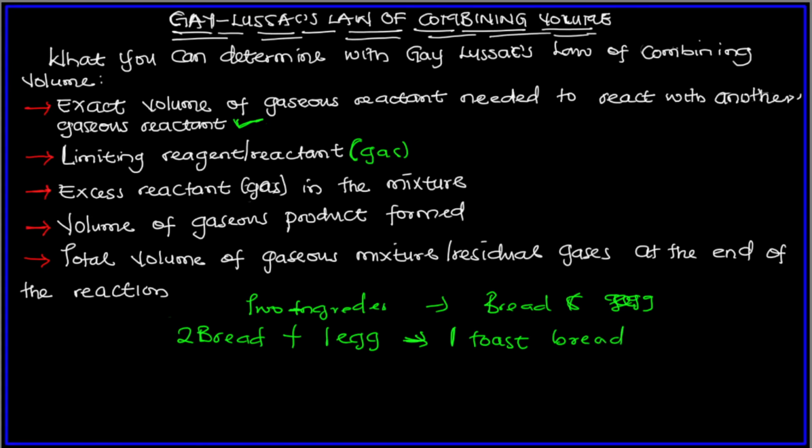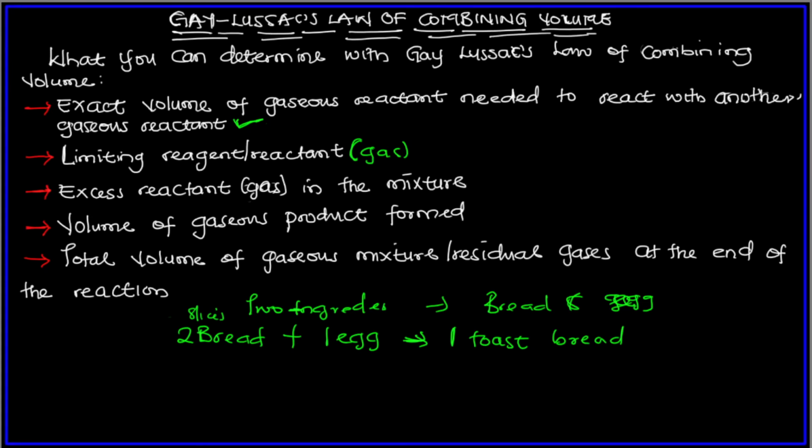There is still a way to get the limiting reagents, particularly for Gay-Lussac's law of combining volumes. I'll give you guys a trick, but I just want to use this to explain limiting reagents. So peradventure, to make a toast bread, your recipe is two slices of bread plus one egg to give one toast bread.